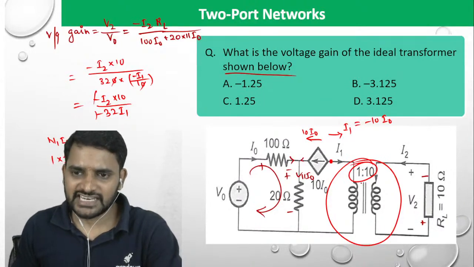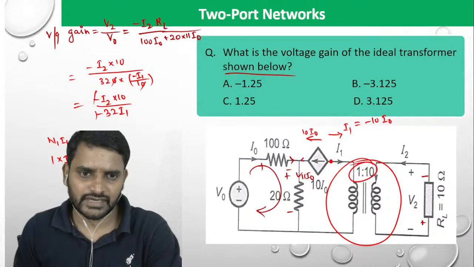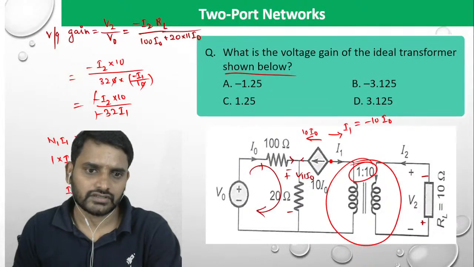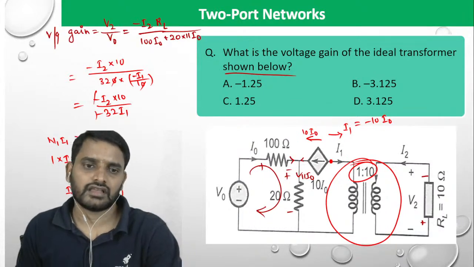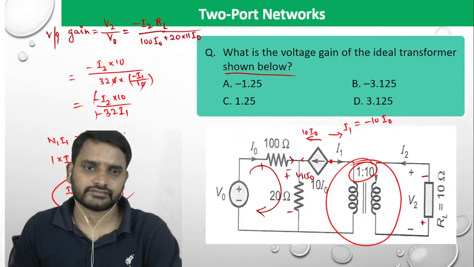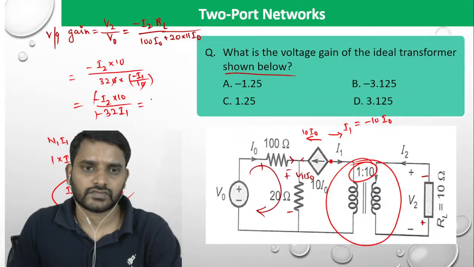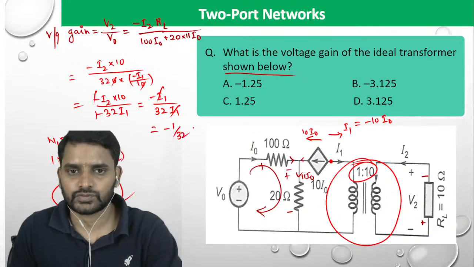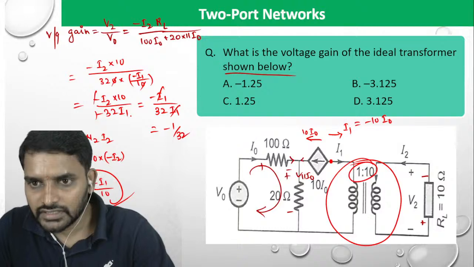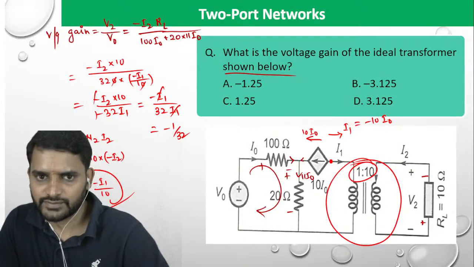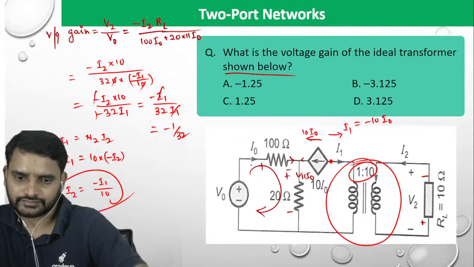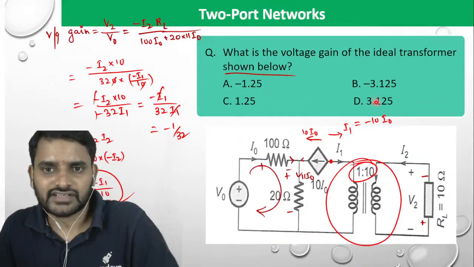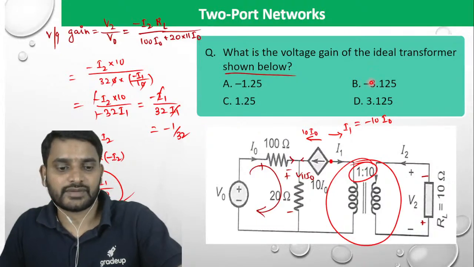The I2 actually should be outwards, but it is inwards. So let me take minus. So you'll be getting I2 as minus I1 by 10. So minus I1 by 10, the 10 and 10 get cancelled. So probably minus 1 by 32. Are you getting it? Be careful with the direction. Probably 3.125 is also there and minus 3.125 is also there.